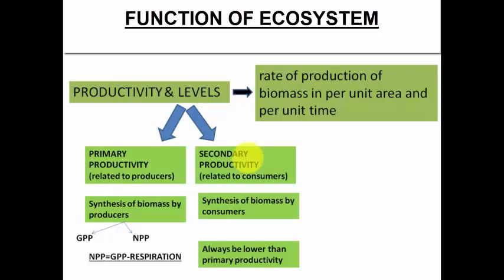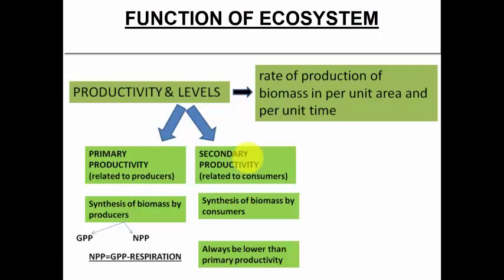Now when that same plant is eaten by a rabbit or a goat, that biomass gets transferred into the goat, and that goat or that rabbit, whichever animal eats that plant, will again produce some kind of biomass, some kind of nutrient, right? So this amount of biomass that is produced by the second level, that is a goat or the rabbit, will be called the secondary productivity. So that is the difference between the primary productivity and the secondary productivity.